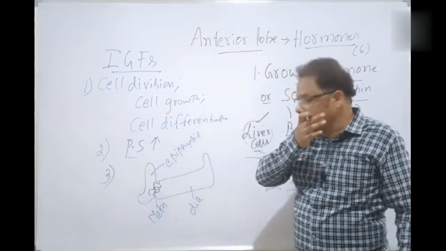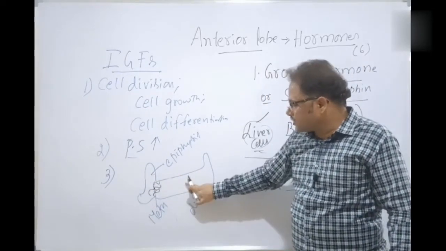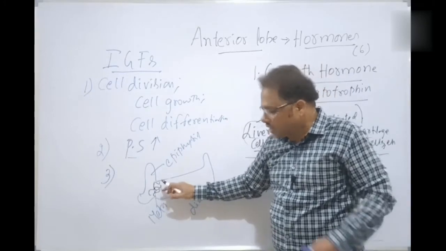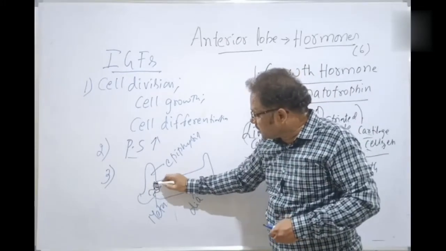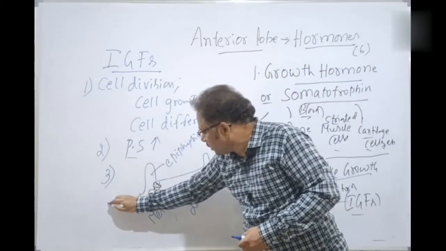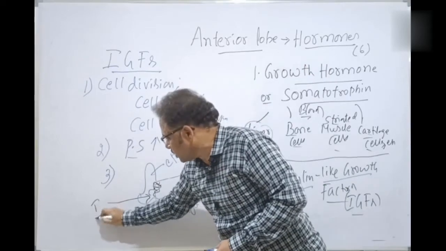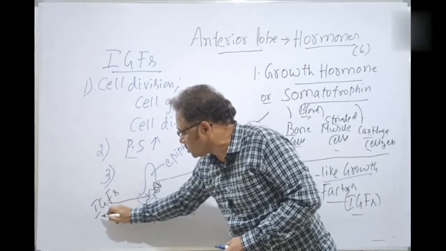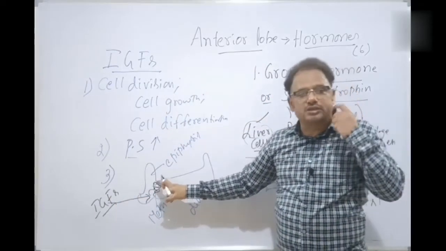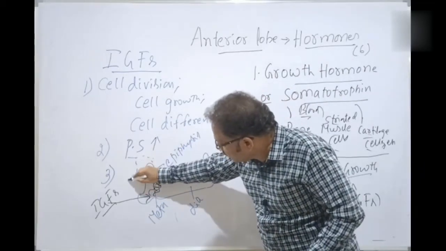In the bone structure we have already discussed, isn't it? The epiphysis of the long bone, the diaphysis shaft, and the metaphysis which contains the epiphyseal plates. The epiphyseal plates are stimulated by insulin-like growth factors present in the metaphysis. As a result, there is bone elongation.